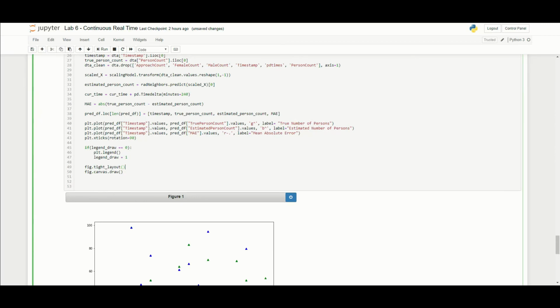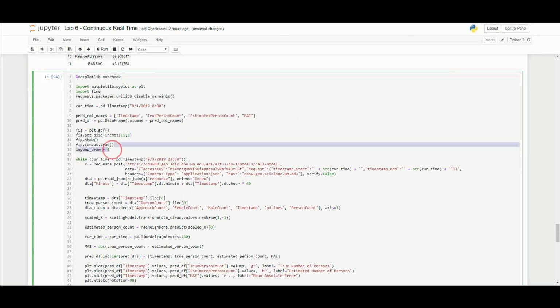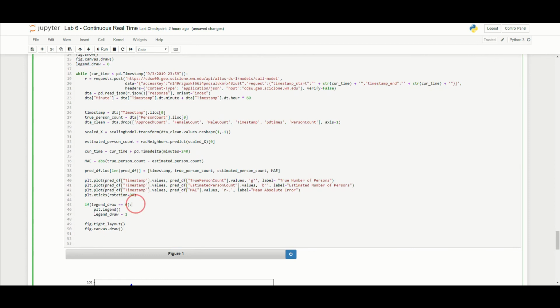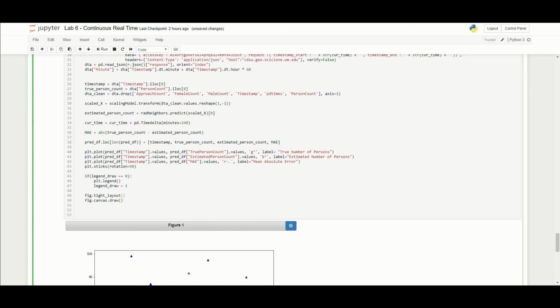All right, so you'll see a couple of new things. First, I added the mean absolute error. So I'm just adding a new line. This means a red dashed line. If you look up the matplotlib documentation, there's all sorts of different little commands you can put for different colors and shapes of lines. And then I added here, if legend draw equals 0. So you'll remember, initially, legend draw is equal to 0. So the first time this while loop happens, this will be true. We'll plot the legend, and then we'll set legend draw equal to 1. So this will never be true again. So we're just going to create the legend one time. And then tight layout just makes it look a little bit nicer.